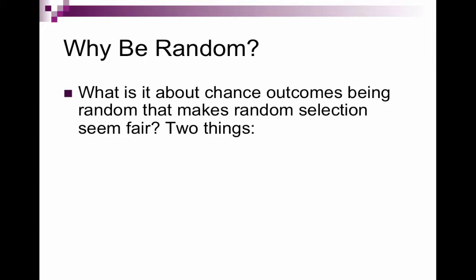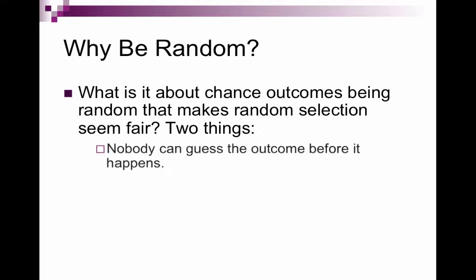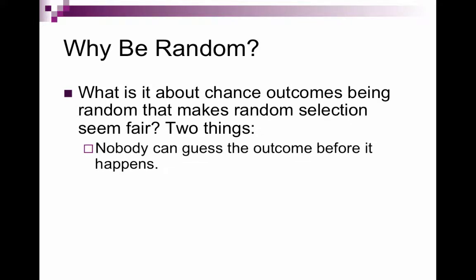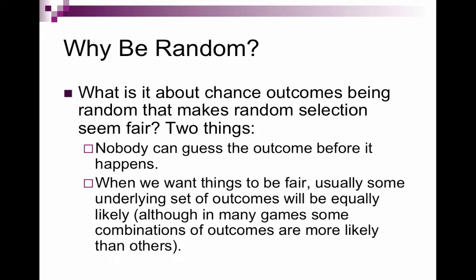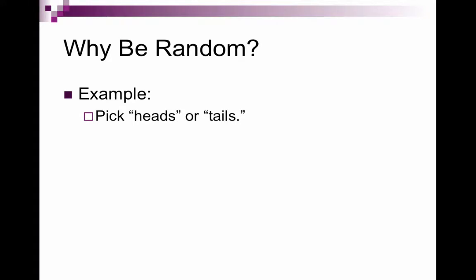Why be random? What is it about chance outcomes being random that makes random selection seem fair? There are two things. The first is that nobody can guess the outcome before it happens. So you don't know. So that seems to make it fair. The second is that when we want things to be fair, usually some underlying set of outcomes will be equally likely. However, there are many games where some outcomes are more likely than other outcomes, but we can deal with that later. For example, picking heads or tails.